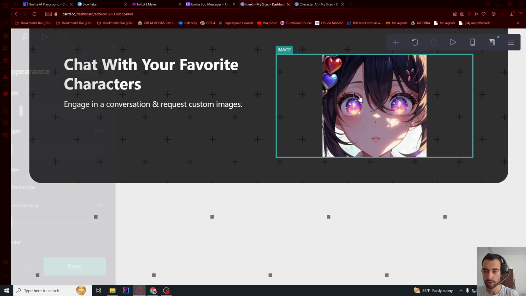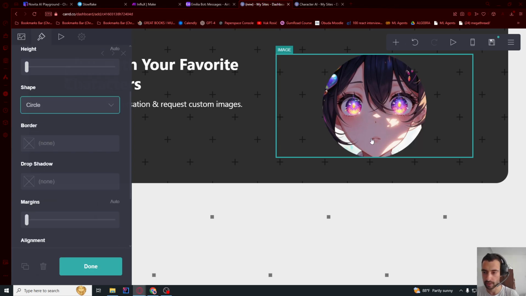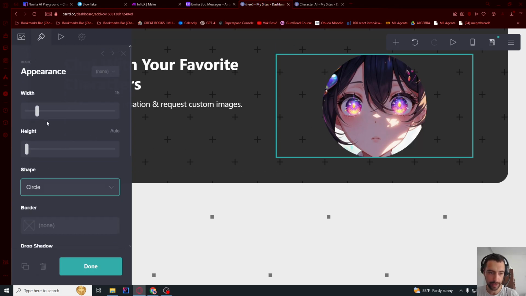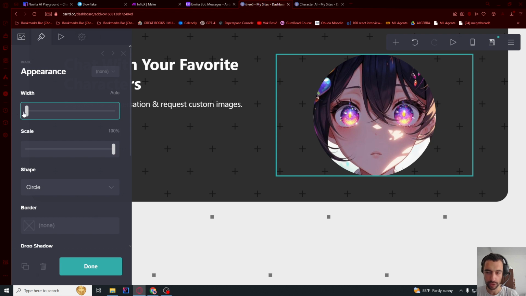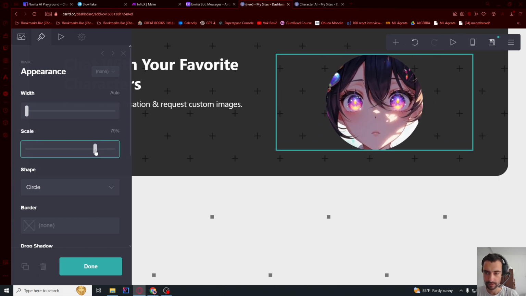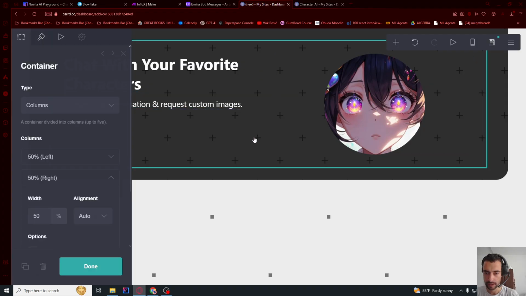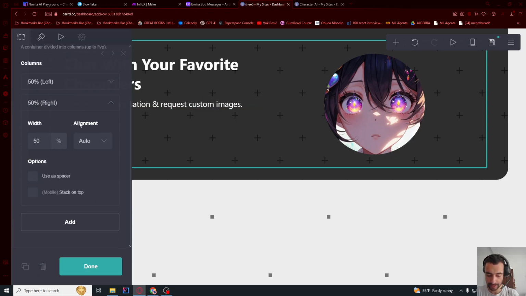If you go to the appearance options, you can say shape to be circle. And then I think you can also put width to be auto. And then this will be decided by your scale. And if you want to center the text as well, then let me see.